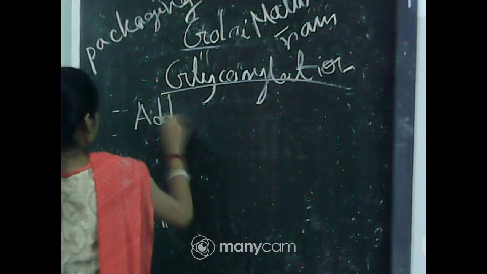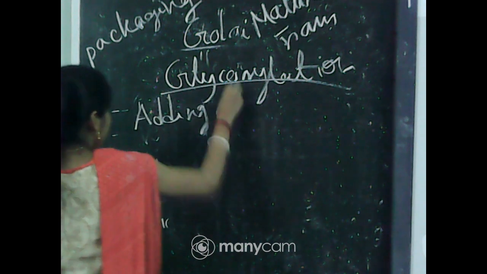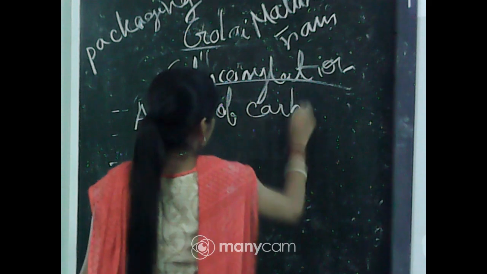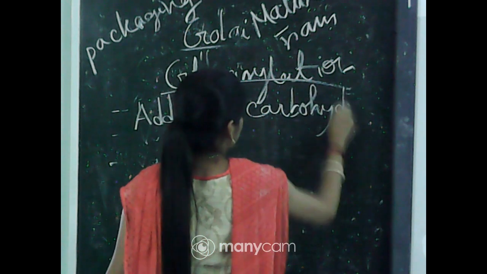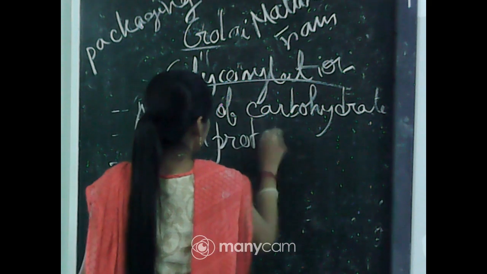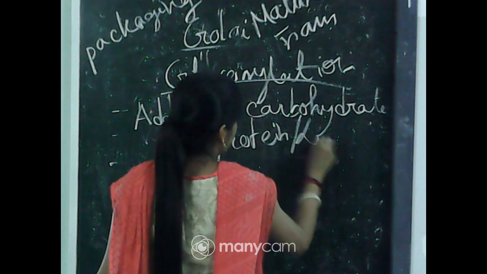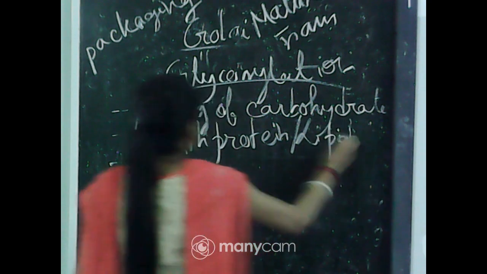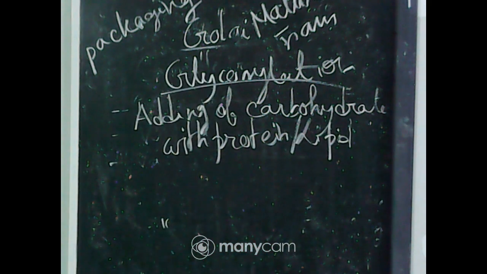Glycosylation is the adding of carbohydrate to protein or lipid. This process is called glycosylation. I am repeating: adding of carbohydrate to protein or lipid is called glycosylation.